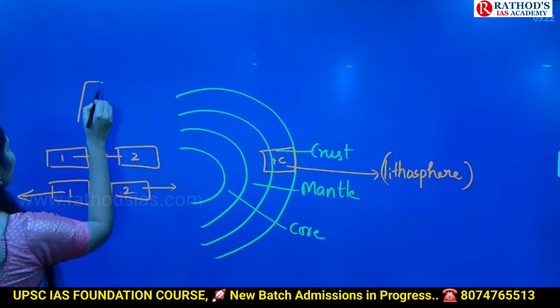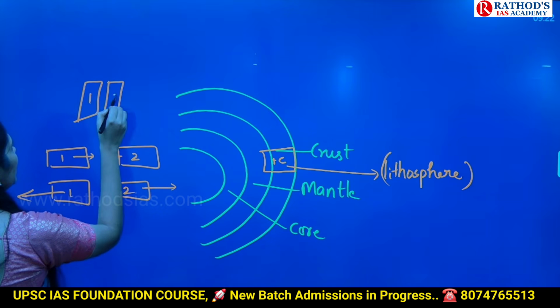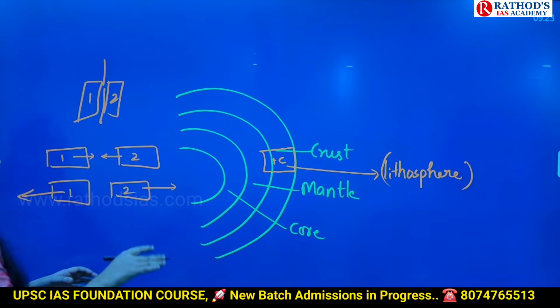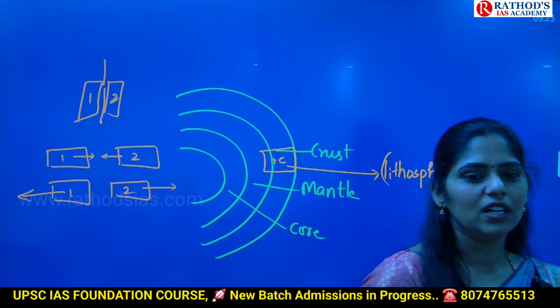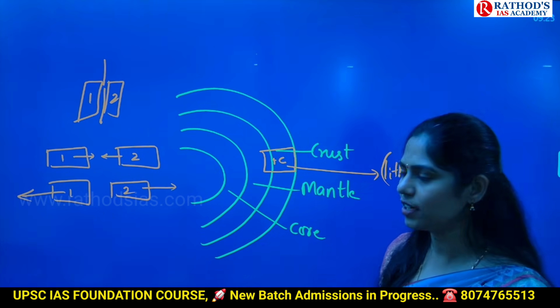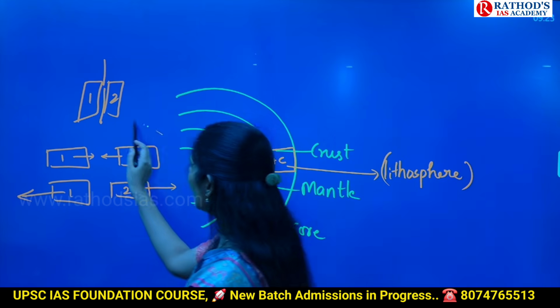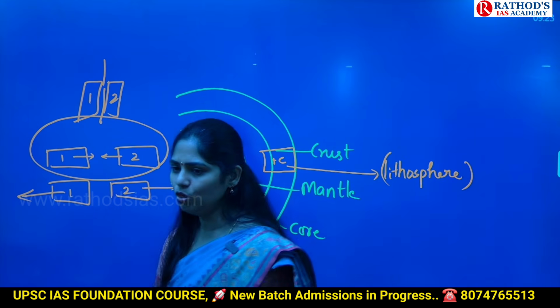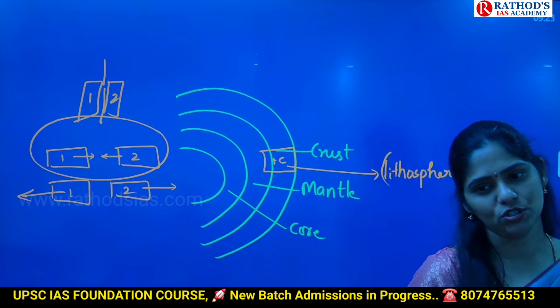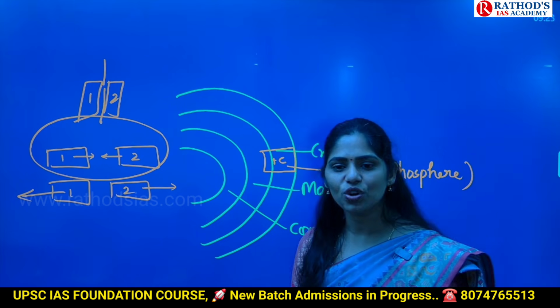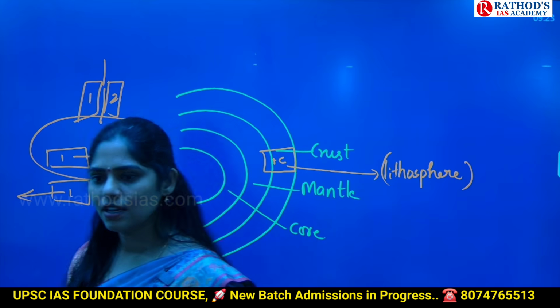And one more plate movement is, here we have plate 1, here we have plate 2. They will be sliding one over the other. This kind of movement is called transform plate boundaries. Whenever we have this kind of convergent plate movement, what happens? Those are the areas where we can see volcanic eruptions, and those are the areas which are very vulnerable to